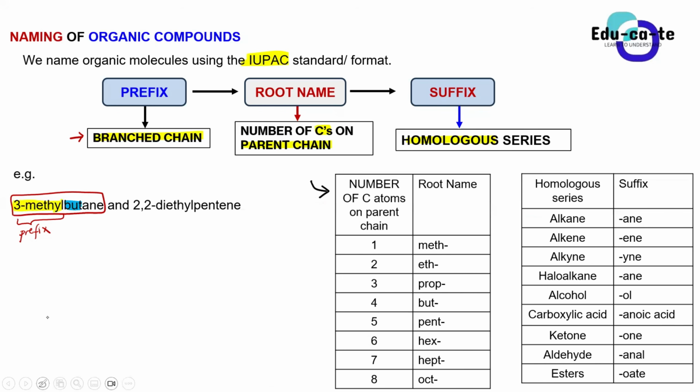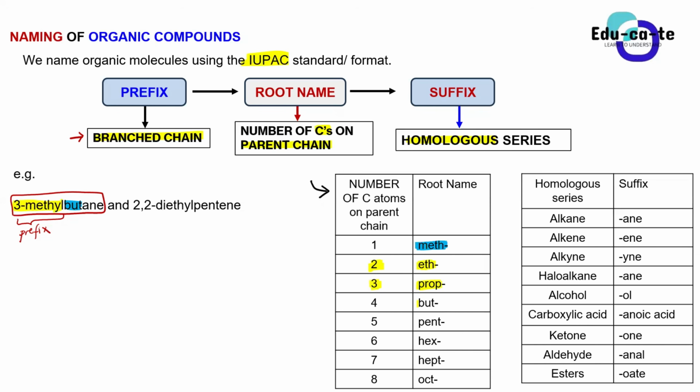So if the parent chain has only 1 carbon atom, we use the root name meth. Whenever you see meth as the root name in an organic compound, it means that the parent chain consists of only 1 carbon. When you see eth as the root name, it means that the parent chain has 2 carbons. When you see prop, it means that the parent chain has 3 carbons.